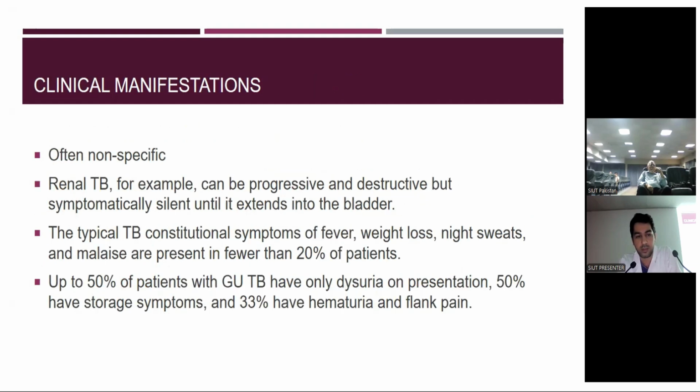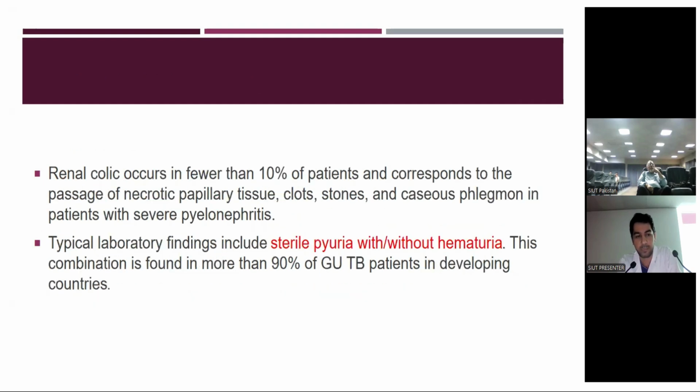Clinical manifestation. GU tuberculosis usually presents with very non-specific symptoms, and renal TB, for example, can be progressive and destructive but symptomatically silent until it extends into the bladder. The typical TB constitutional symptoms of fever, weight loss, night sweats, and malaise are present in fewer than 20% of the patients. Up to 50% of the patients with GU tuberculosis have only dysuria on presentation. 50% have storage symptoms, and 33% have hematuria and flank pain.